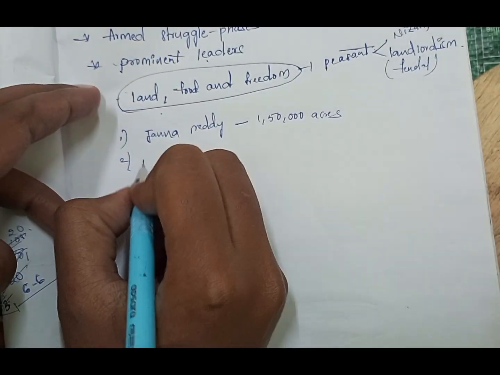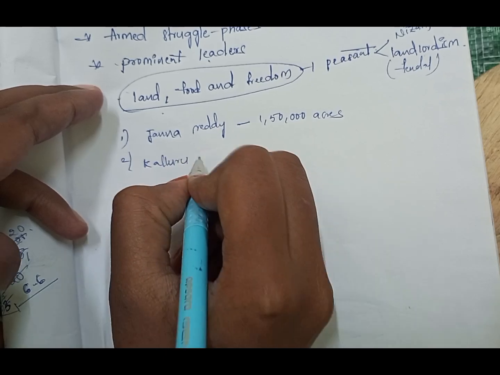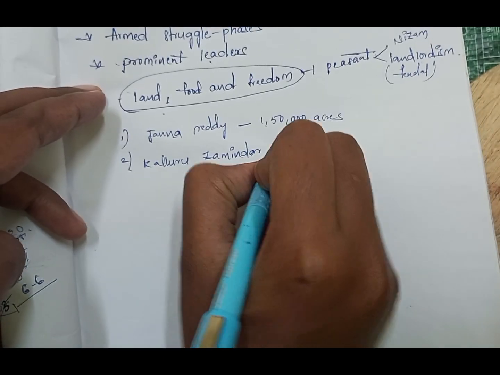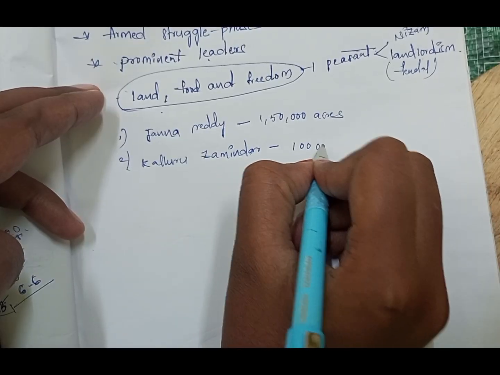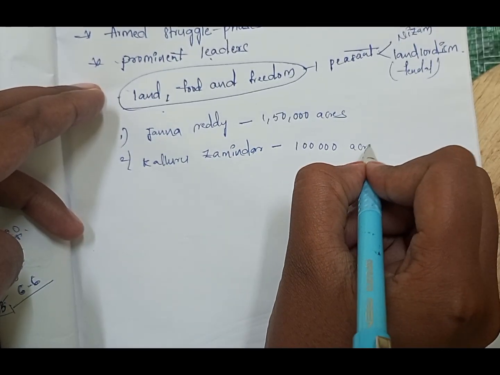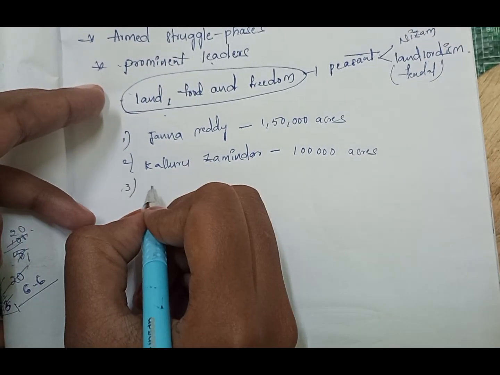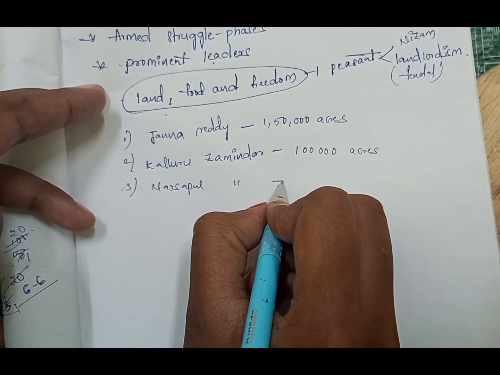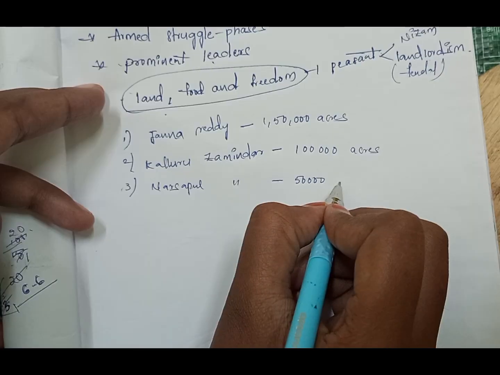The next is Kallur Jamindar, who contained 1 lakh acres. And Narsapur Jamindar contained 50,000 acres.